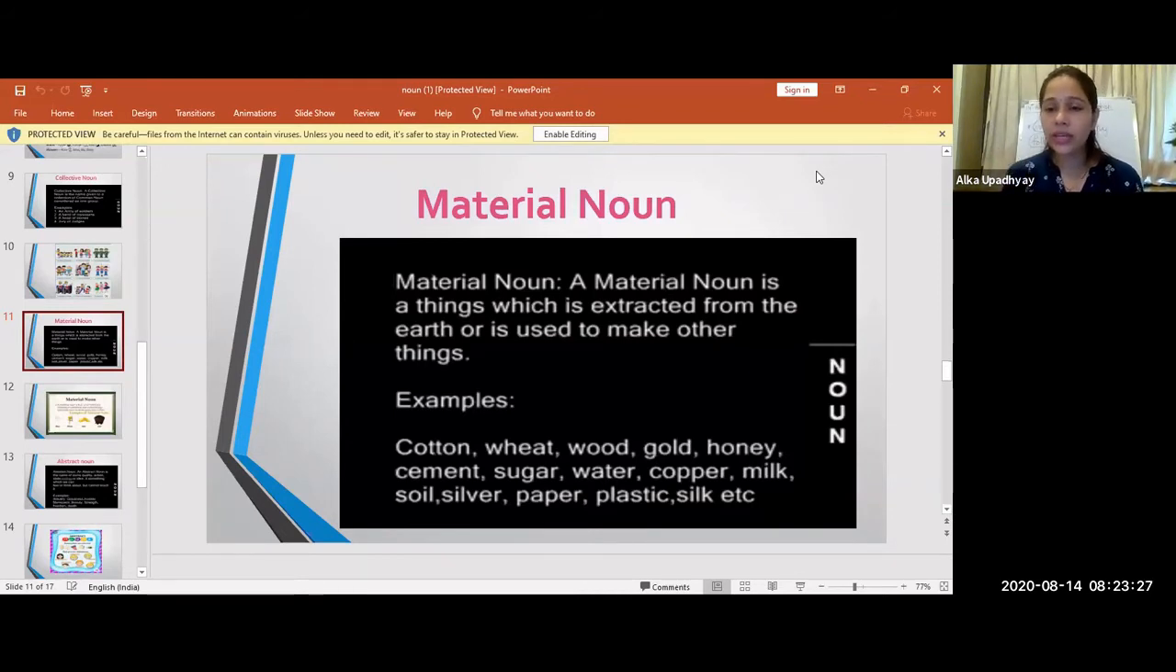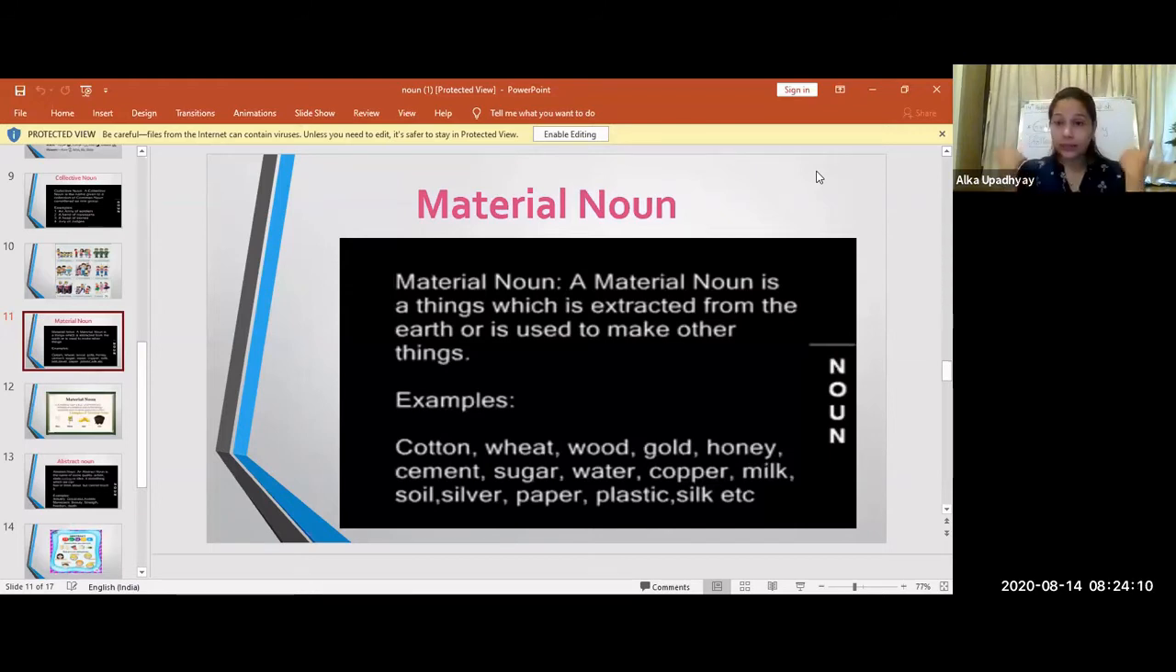Very good. Can you read some examples, Madhya? Examples: cotton, wheat, wood, gold, honey, cement, sugar, water, cocoa, milk, salt, soil, silver, paper, plastic, silk, etc. Very good, Madhya. So what is a material noun?